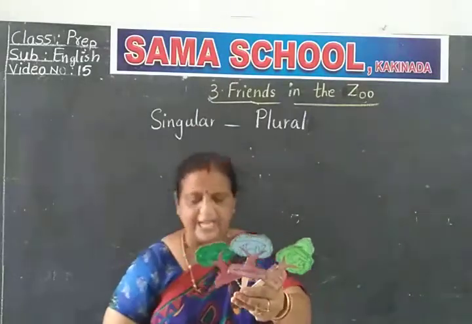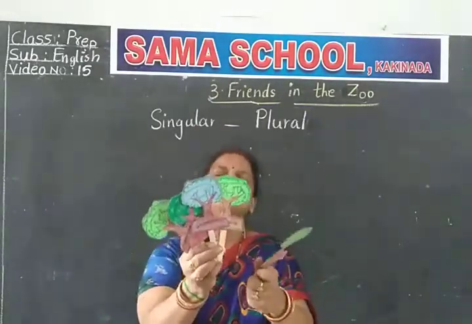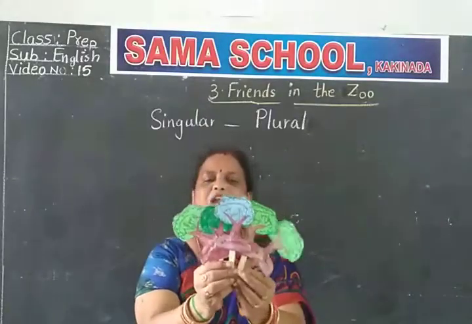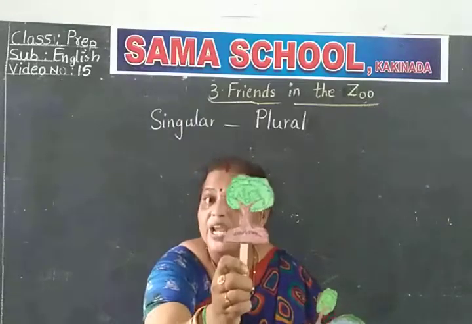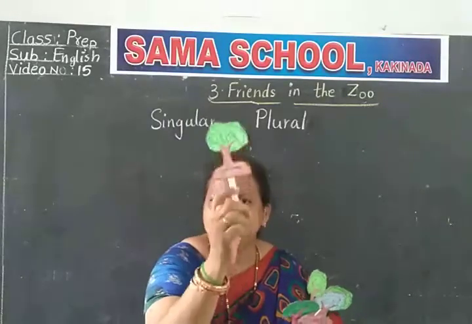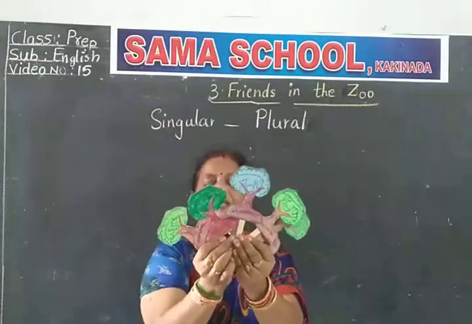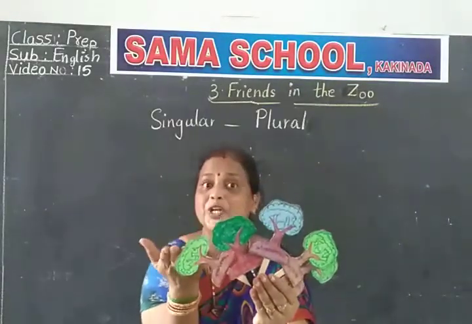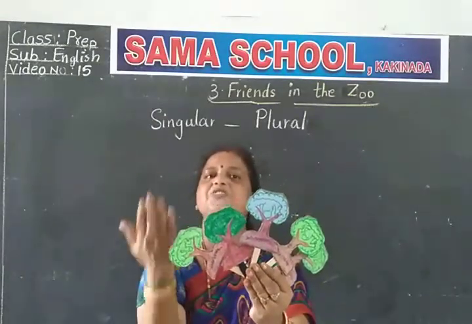From trees, what do we get? We get fresh air. We need a lot of air, Amma, and it comes from trees. It's pure and fresh air. If it is one, we say tree. Only one. But we have many. What do we say? Trees.